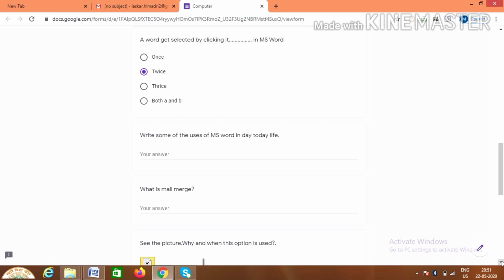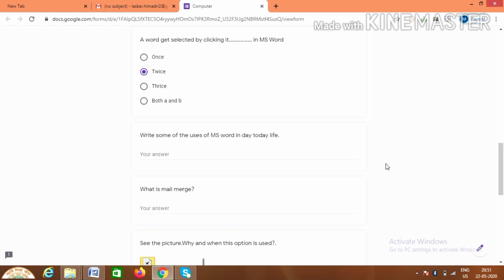We can create a document, giving it a professional look by formatting it. We can create a cover page. We can even create a list, for example housewives or women who stay at home can make any list for their tasks. So these are some of the uses of Microsoft Word.